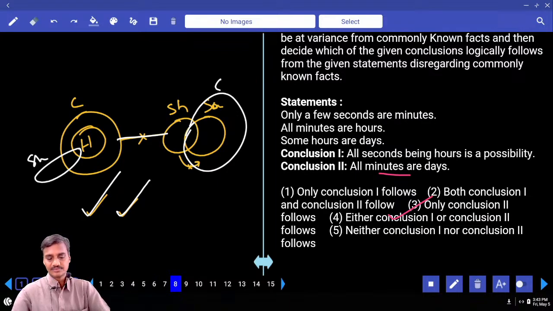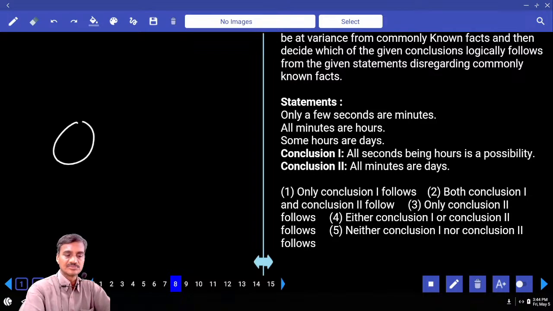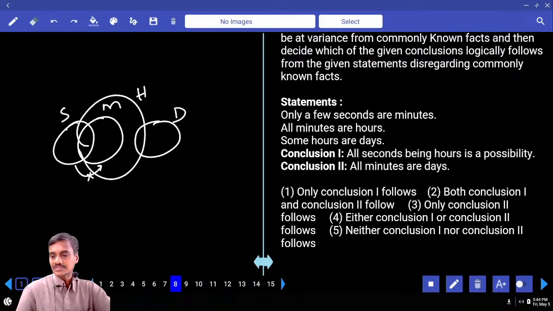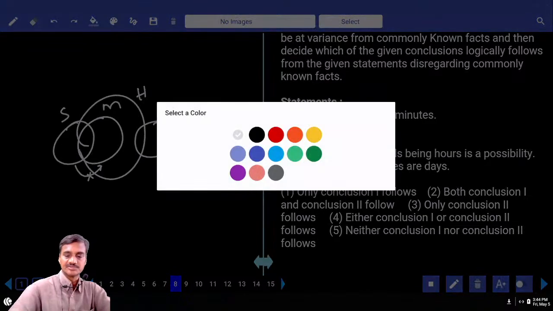Then 8th one. Now in this 8, only a few seconds are minutes. Only some of the seconds are minute, but not all. And all these minutes are what? All minutes are hours. And some hours are days. And all seconds are hours is a possibility.